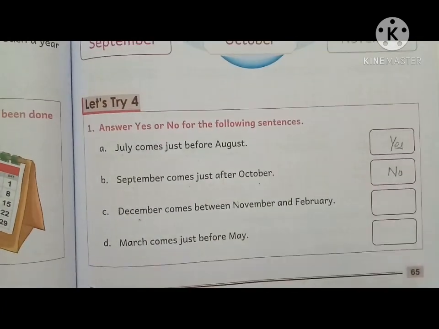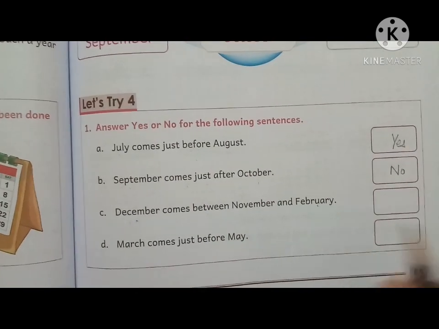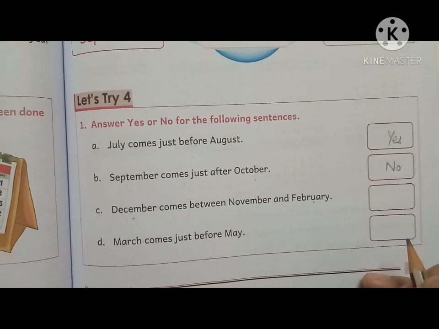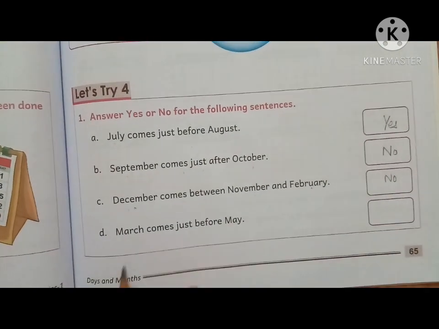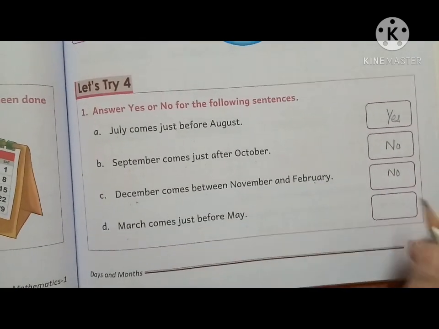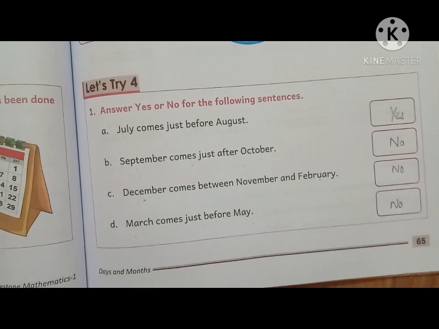December comes between November and February. No. December comes between November and January. It's wrong. March comes just before May. No, it's wrong. March comes before April.